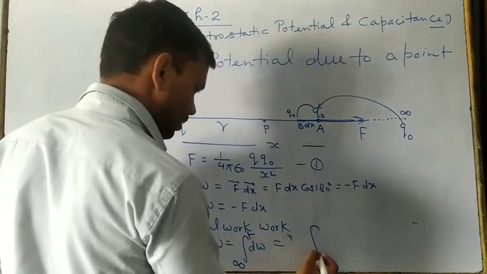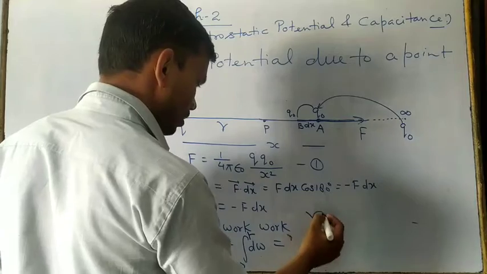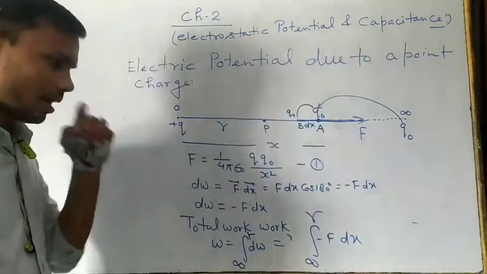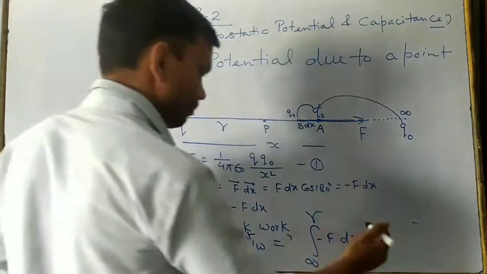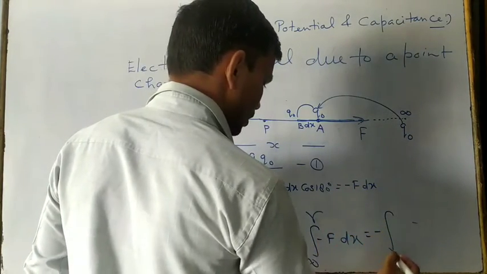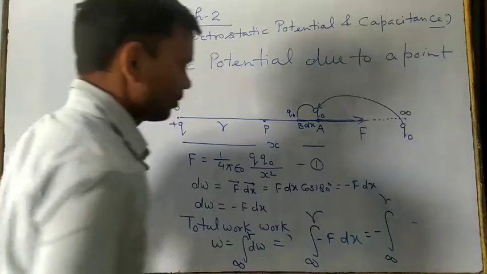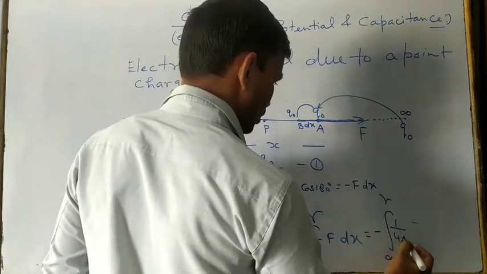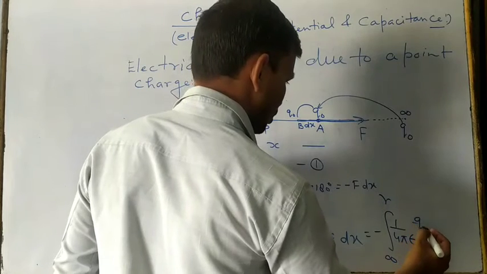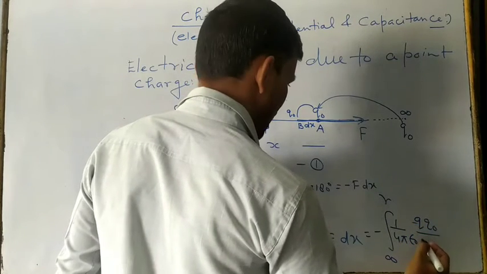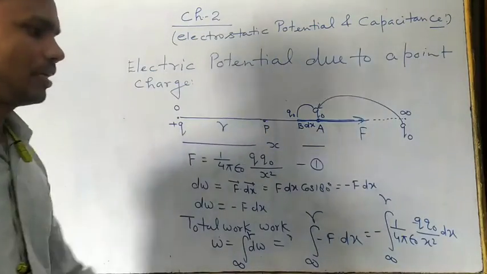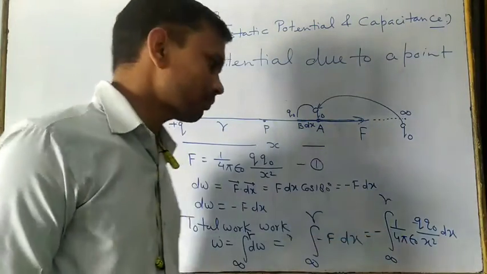Or we can write the integral from infinity to r of minus F dx, right? After this you have to take out the integral from infinity to r of F, which is 1 upon 4 pi epsilon naught, q naught upon x square dx, right? Now we are going to use some mathematics here.